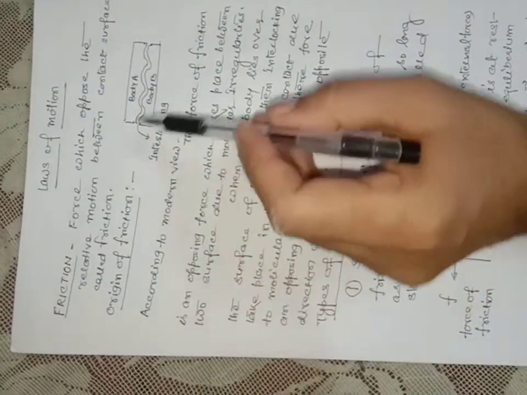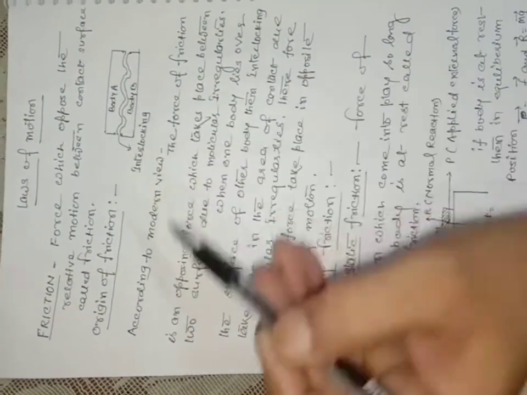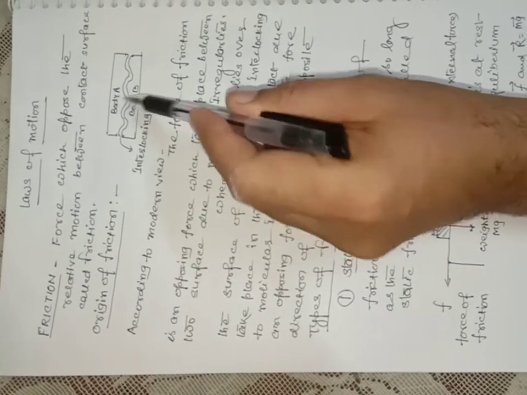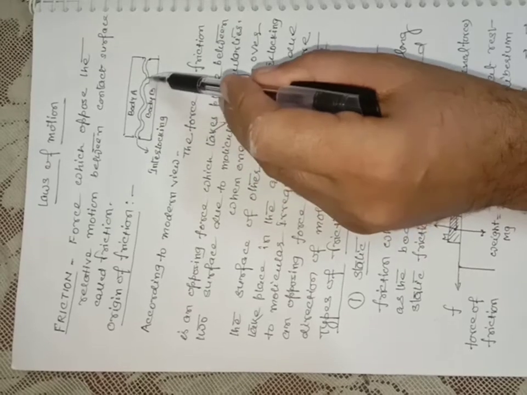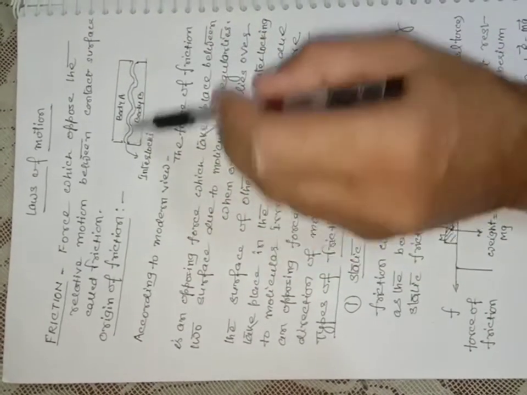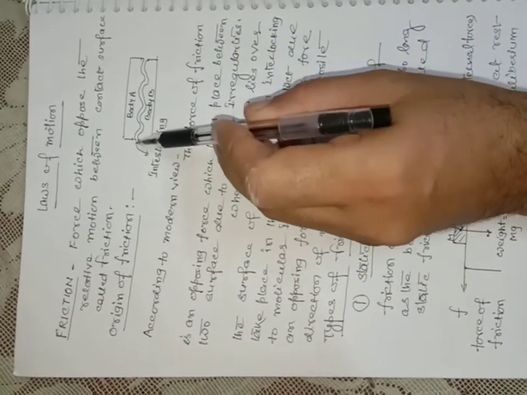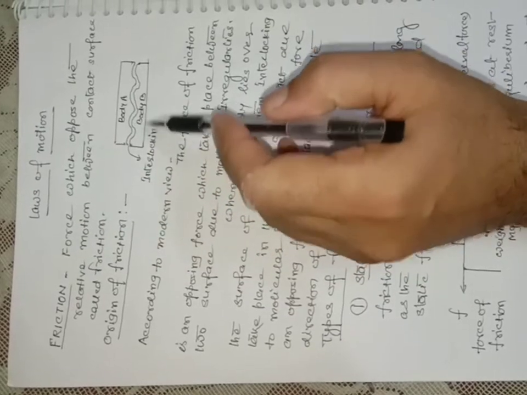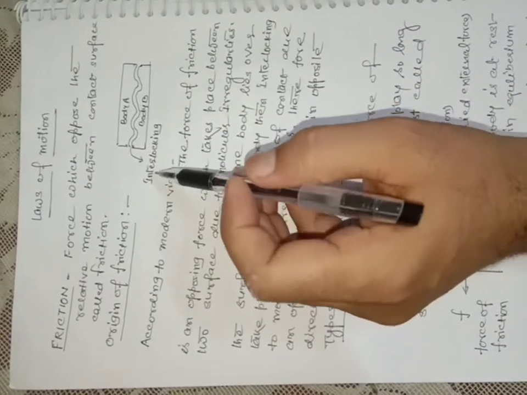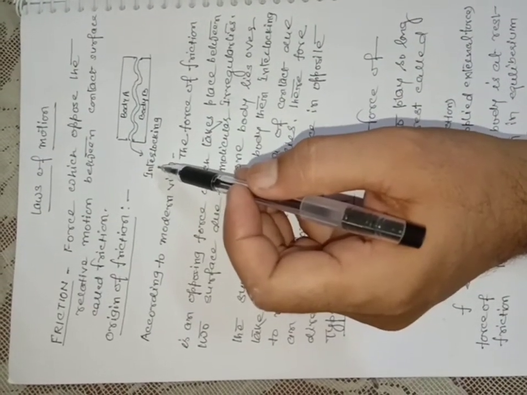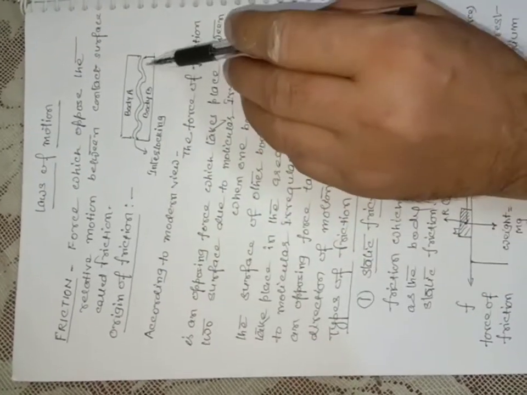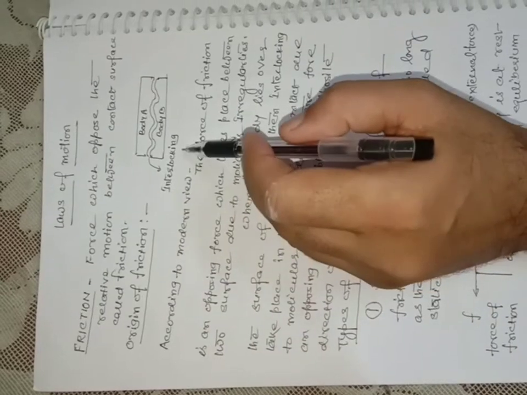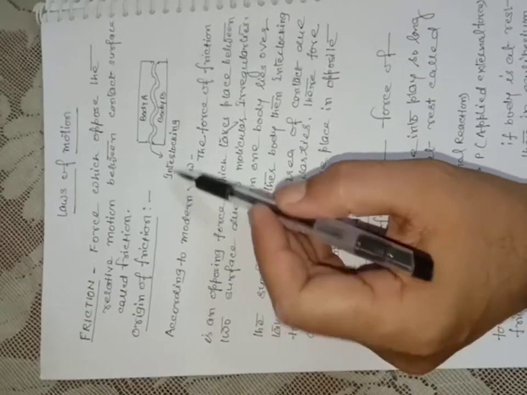And why is friction produced? Actually, what happens is that due to molecular irregularities at the contact surface between body A and body B, interlocking takes place at the contact surface, so the force of friction is produced. So the basic reason for friction is the irregularities present at the contact surface, due to which interlocking takes place.